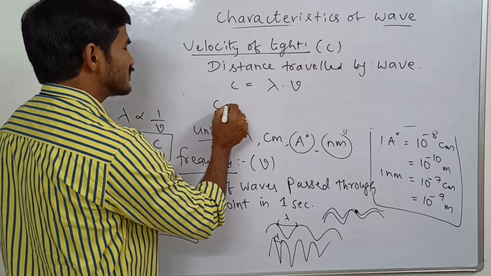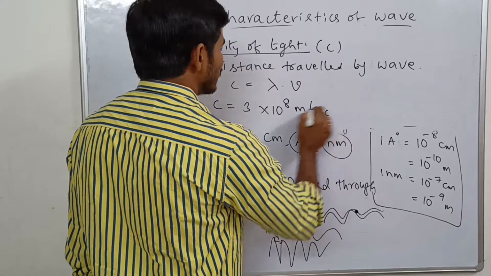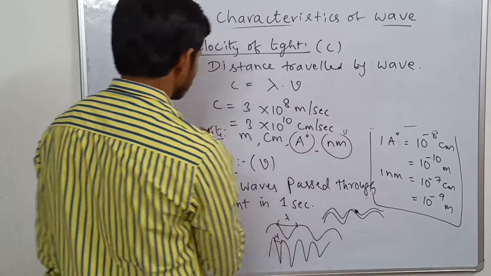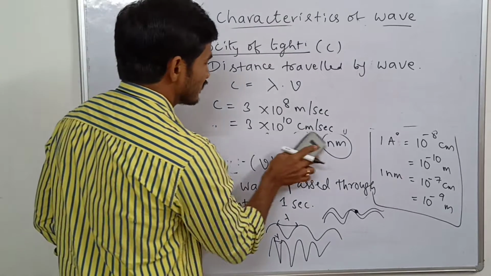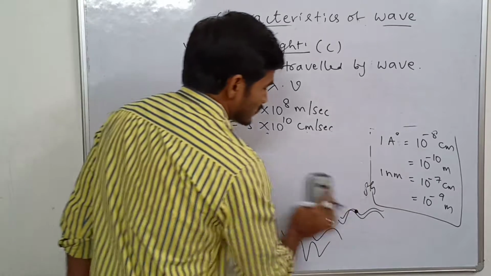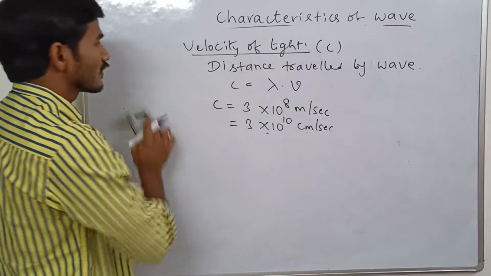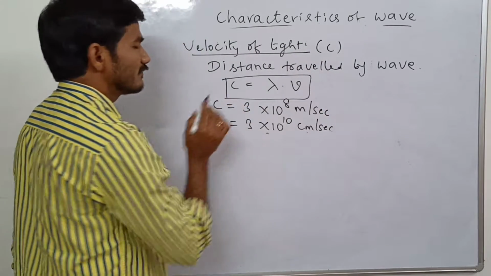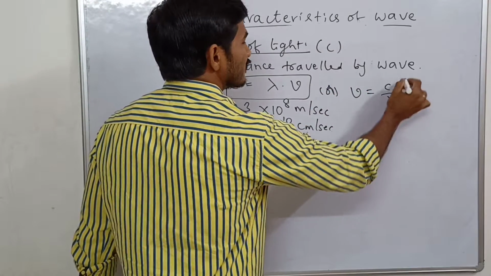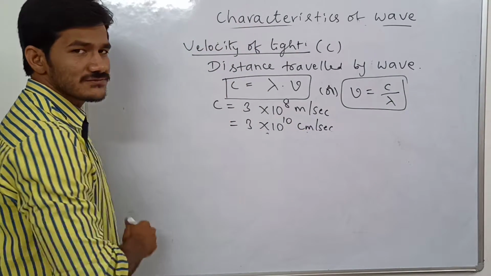The value of velocity of light is 3 into 10 power 8 meter per second, or 3 into 10 power 10 centimeter per second. This is the value of velocity of light, which is constant, and we can use it in a number of numerical problems. This is an important relation you have to remember. From this we can write nu is equal to c by lambda, or lambda is equal to c by nu. We can frame a number of relations from this formula.